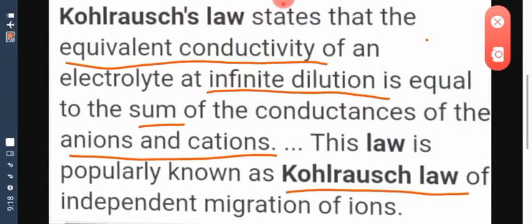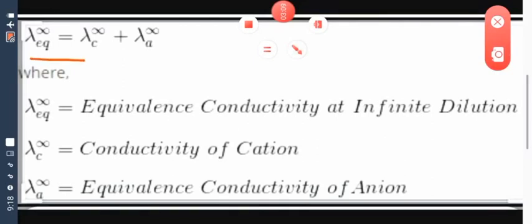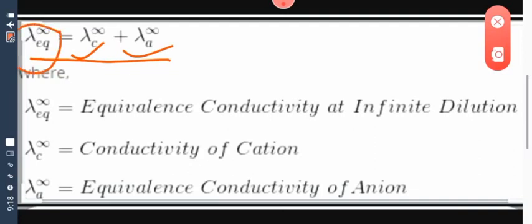So now mathematically, how can we express Kohlrausch law? Here you can see, children, the mathematical expression is mentioned here, in which the equivalent conductivity at infinite dilution is written, which is equal to the molar conductivity or equivalent conductivity at infinite dilution for cation and equivalent conductivity for anion at infinite dilution. The sum of the two will give you the value of equivalent conductance at infinite dilution or at zero concentration. You can see here lambda sign is used.